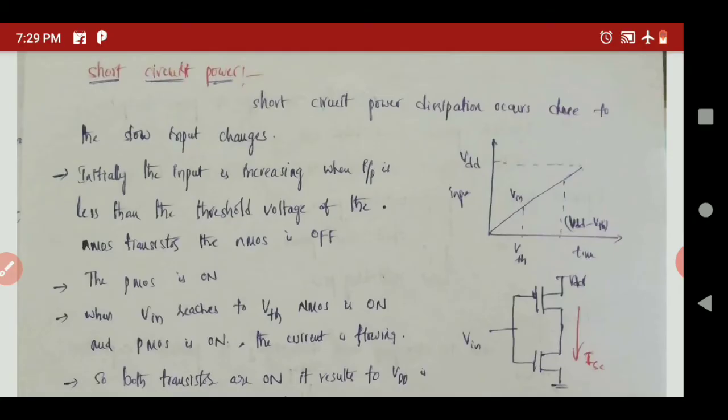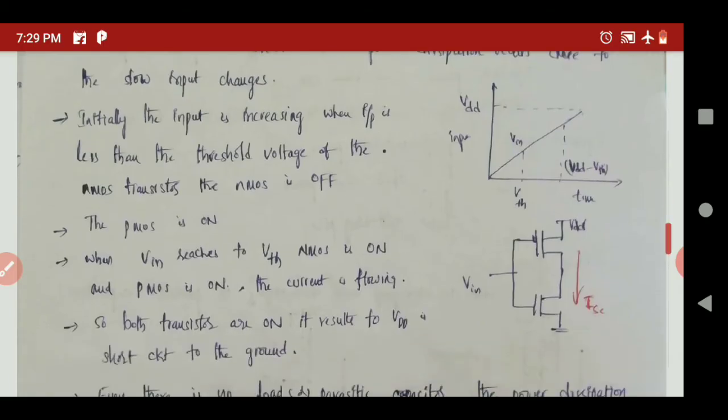Due to the short circuited path, both the pull up and pull down transistors dissipate some power, generally called short circuit power dissipation. So let us come to the analysis point. Initially the input is increasing.